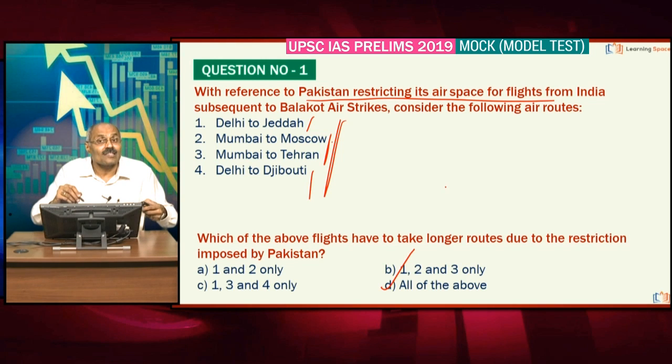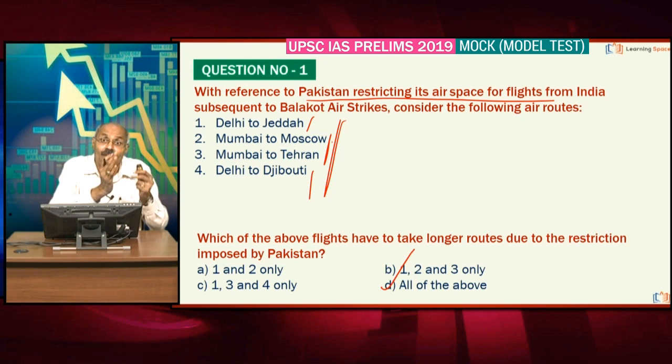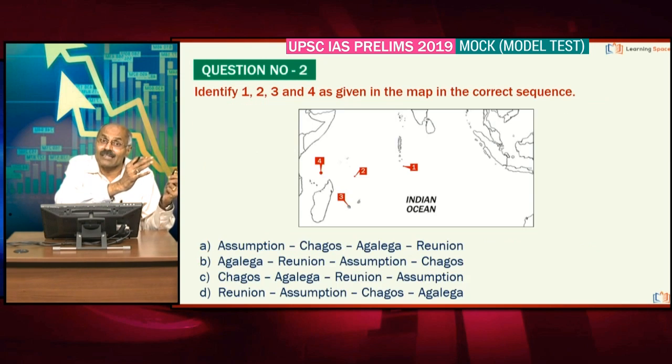And to answer such type of questions, what is important is students should have clarity about various important destinations in the world map where they are situated, right? Just have a glance at the western destinations. Such type of question may be expected in the prelims of UPSC. Look at the second one.